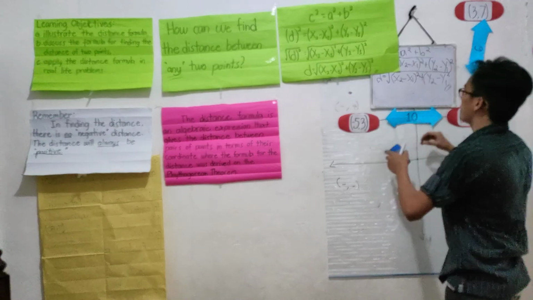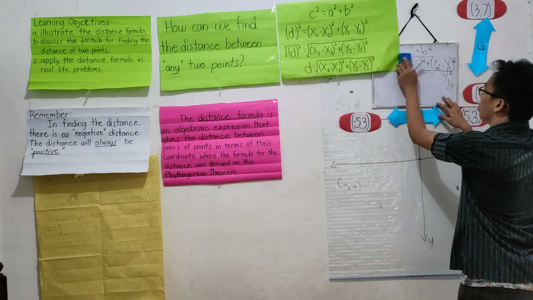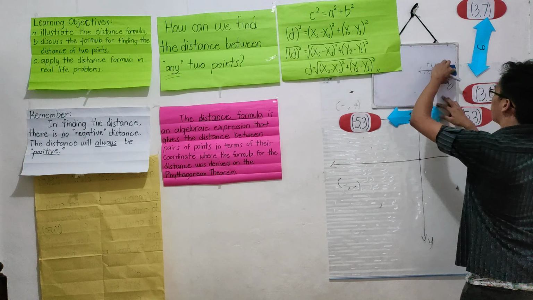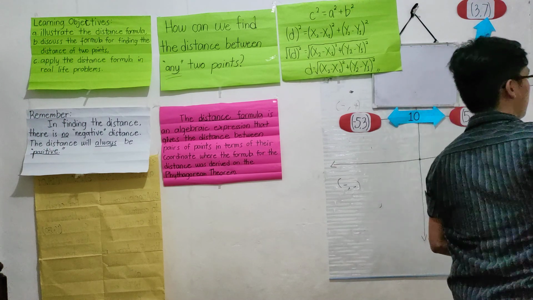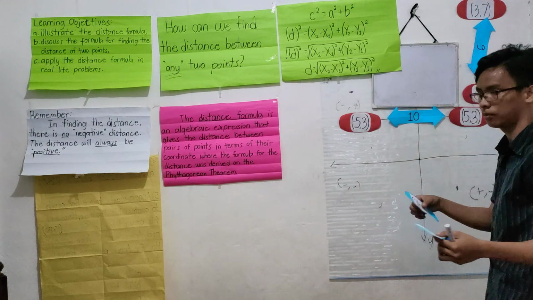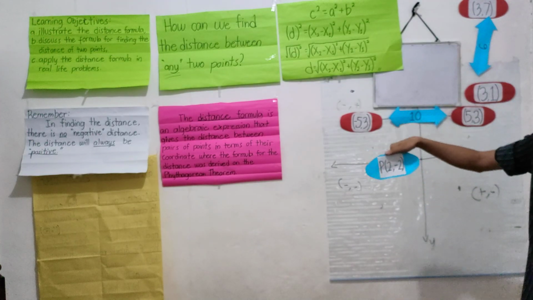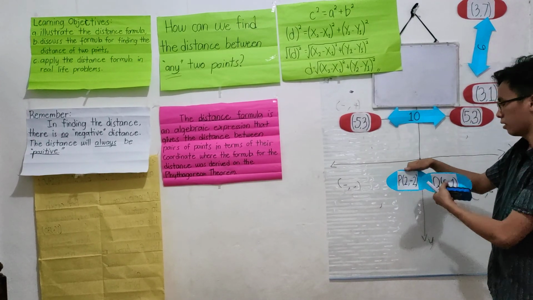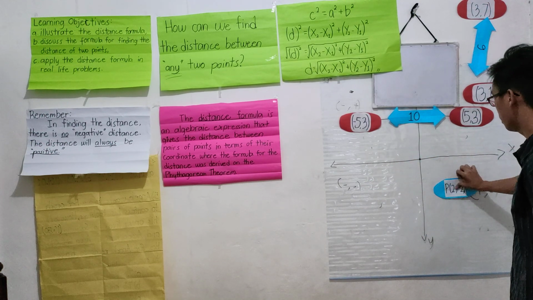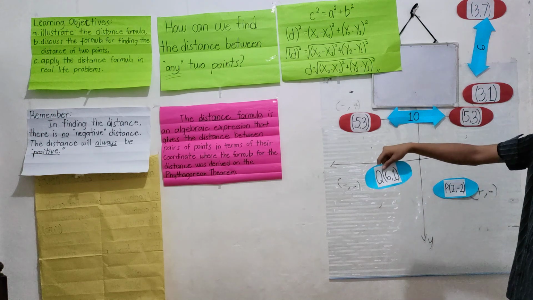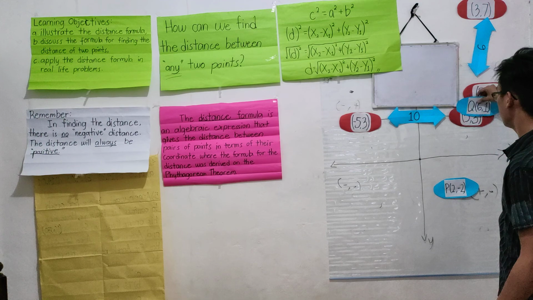So to fully understand the distance formula, we will use it in an example. So we have point P and point Q. Our point P is 2 and negative 2. The y value is negative, therefore this will be in quadrant 4. The point Q is 6, 1. It will be in quadrant 1.